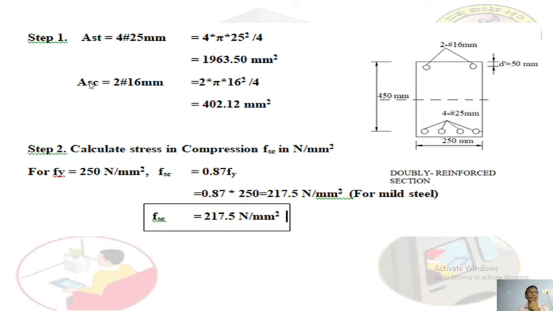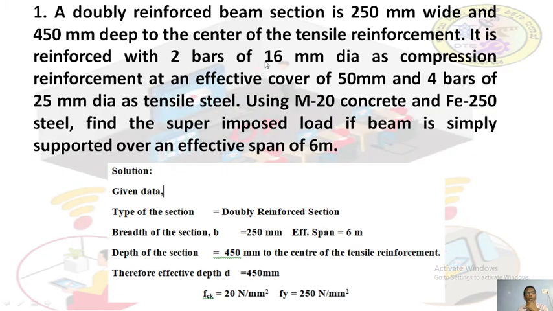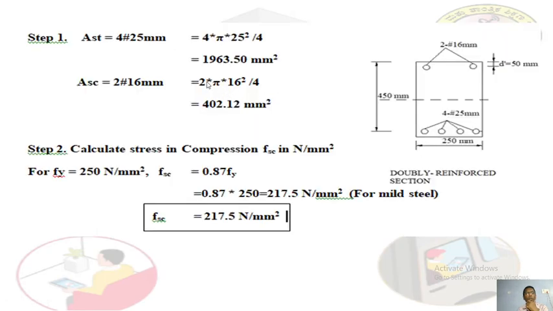Now again, ASC: 2 bars of 16 mm dia are given here. 2 bars of 16 mm dia is the compression steel. 2 into pi d square by 4 gives 402.12 mm square. So get both answers. Don't copy this answer. Calculate.